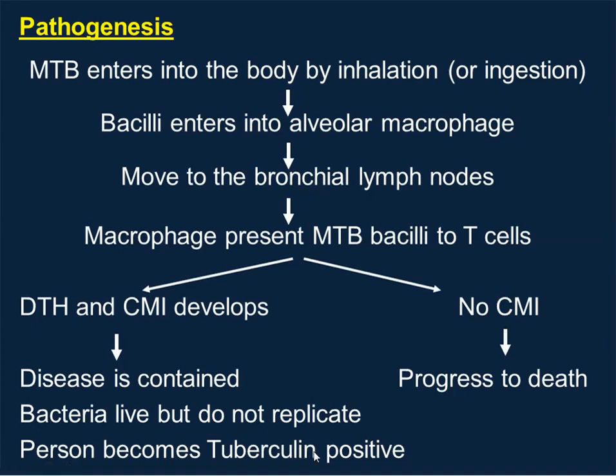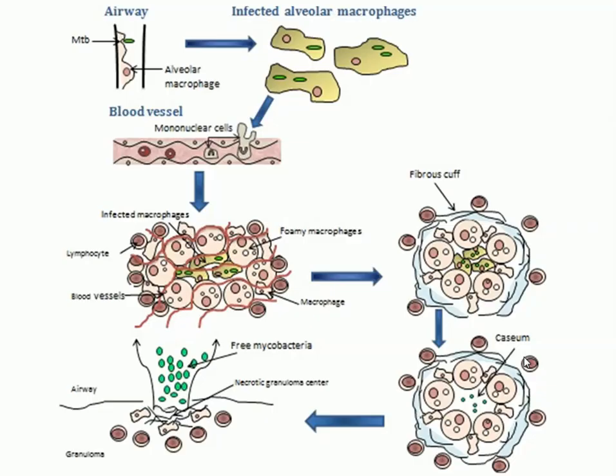However, in those patients who are immunocompromised, for example HIV infection or AIDS patients, they are not going to have a cell-mediated immune response. Then they may progress to death. That's why most of these AIDS patients die because of TB. In the recent outbreak of COVID-19, patients with COVID-19 may also have been subjected to TB infection, and death due to TB.